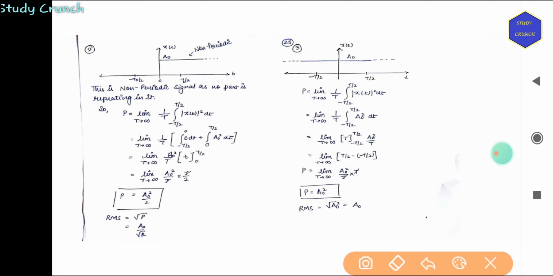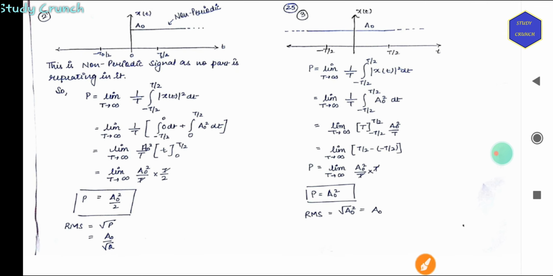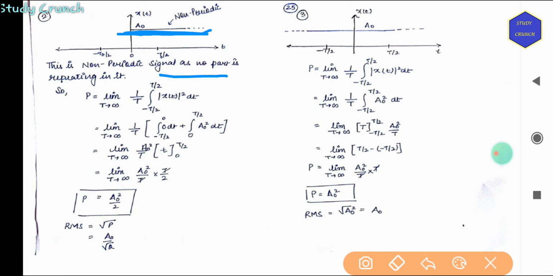Let's have a look at some more examples. Now we have a signal which is infinitely extended. So now let us look at one more example. So this is a non-periodic signal, so there is no part which is repeating.